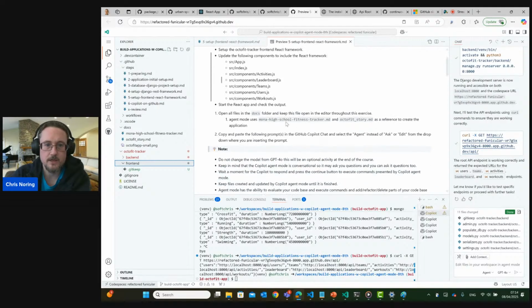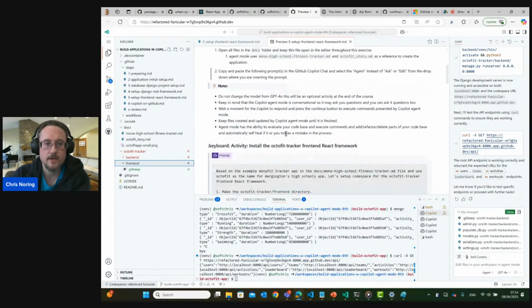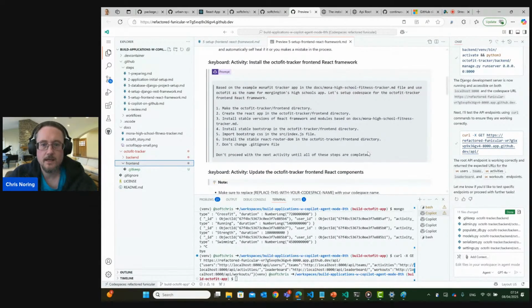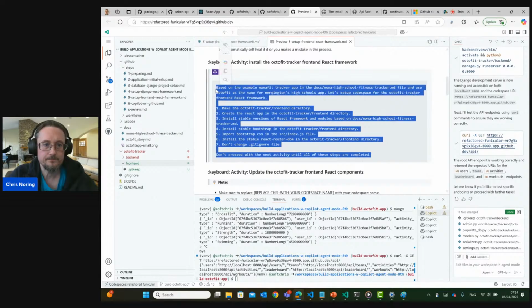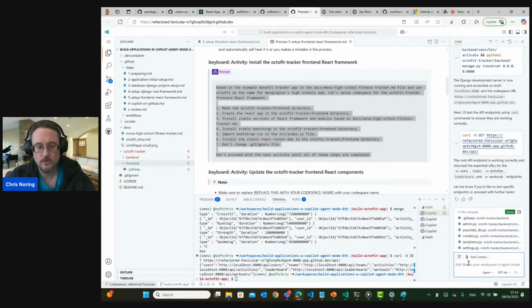So this step here will tell us how to scaffold a React application here. So now we can copy paste this command, and just high level, what it's about to do is to create React app and install a React router DOM. That's the router for the front end. And it also says where it's about to go in. So we just paste all the stuff.